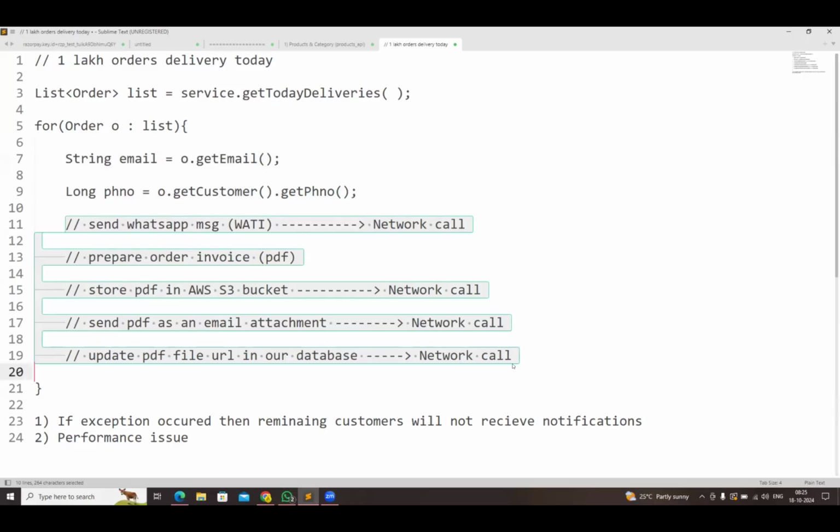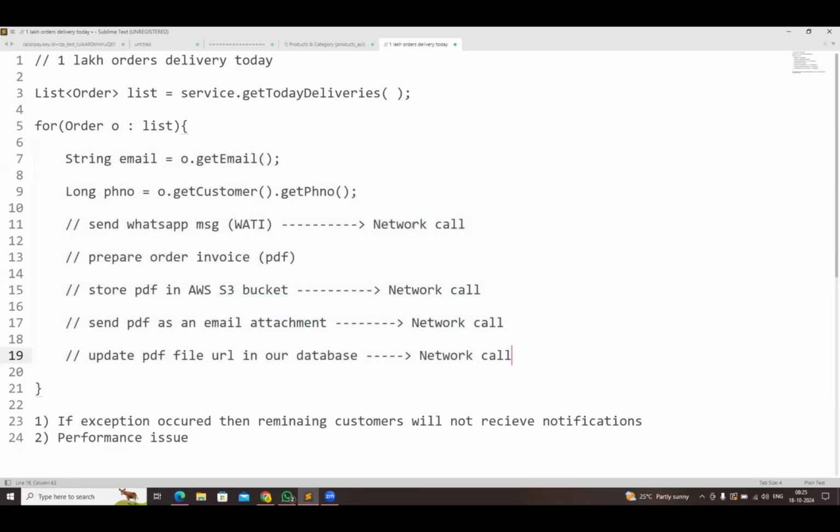Okay, let's assume it is taking 2 seconds to process one notification for the customer: the WhatsApp message, PDF generation, storing the PDF in the S3 bucket, sending the PDF as an attachment, and updating the PDF file URL in our database.